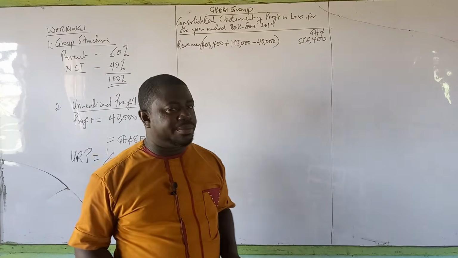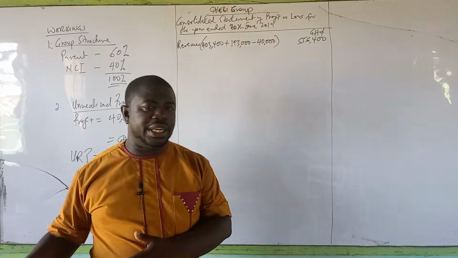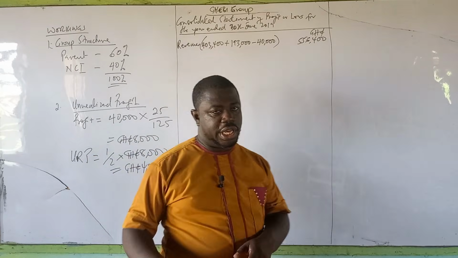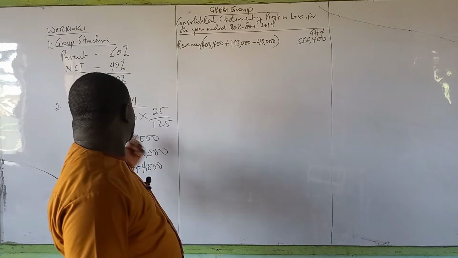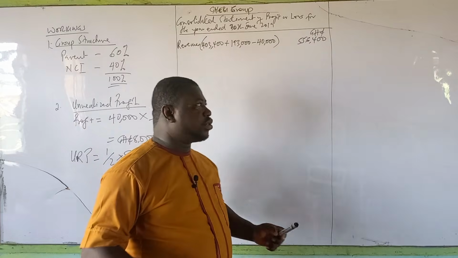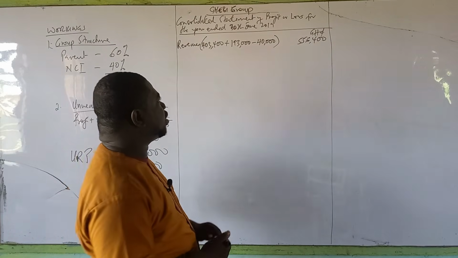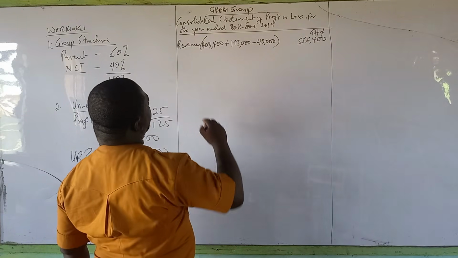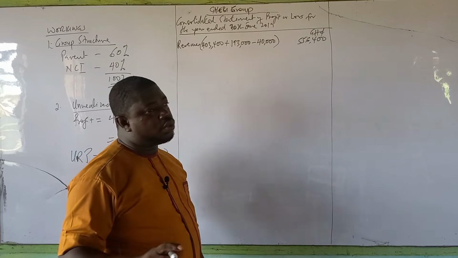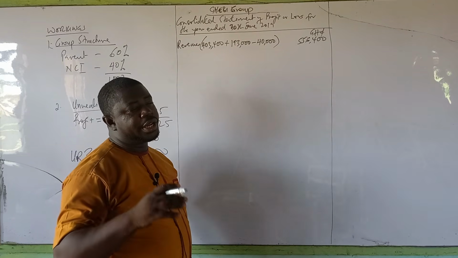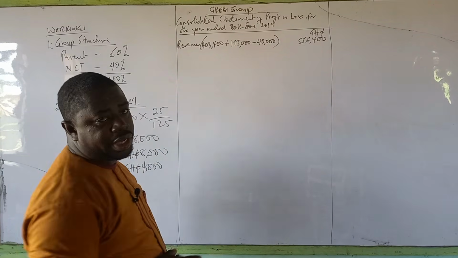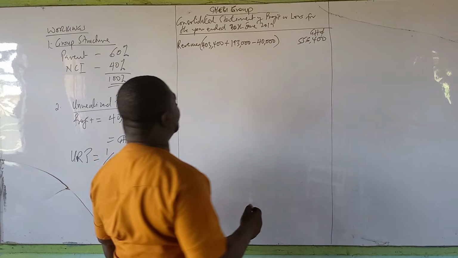So this is how the revenue will show. This is a very simple step. We are yet to go into so many additional information or adjustments. Here the only adjustment is the unrealized profit. That is all, and so we need to just quickly consolidate it. Now, I'm going to also teach you how to calculate the group income surplus with this. That is the next step we have made from the previous video.